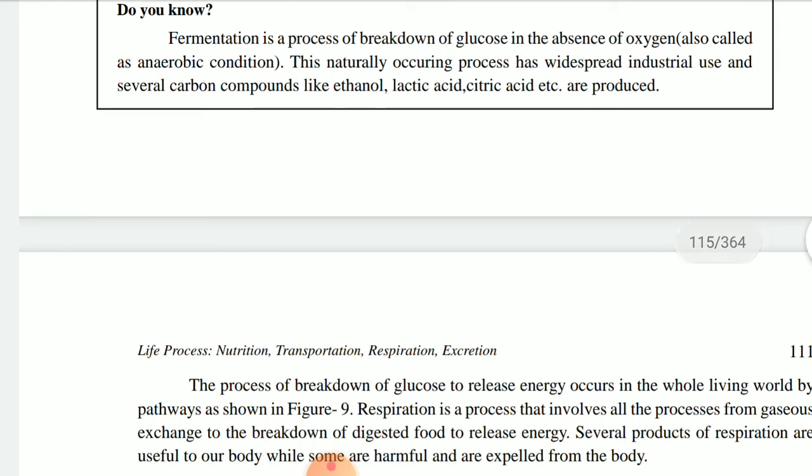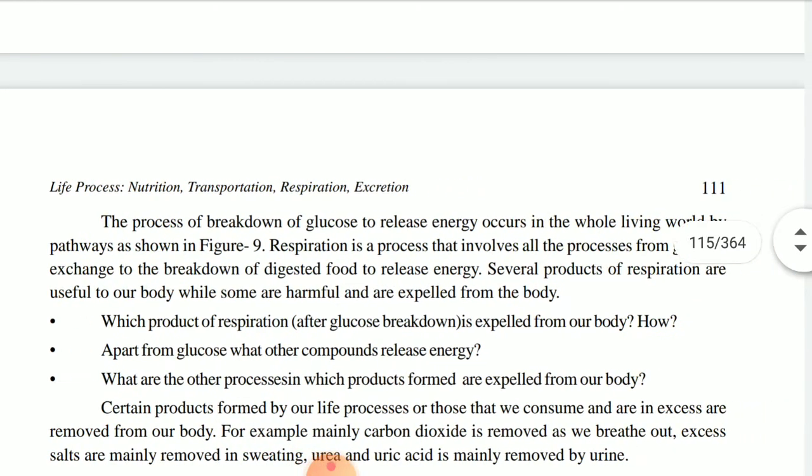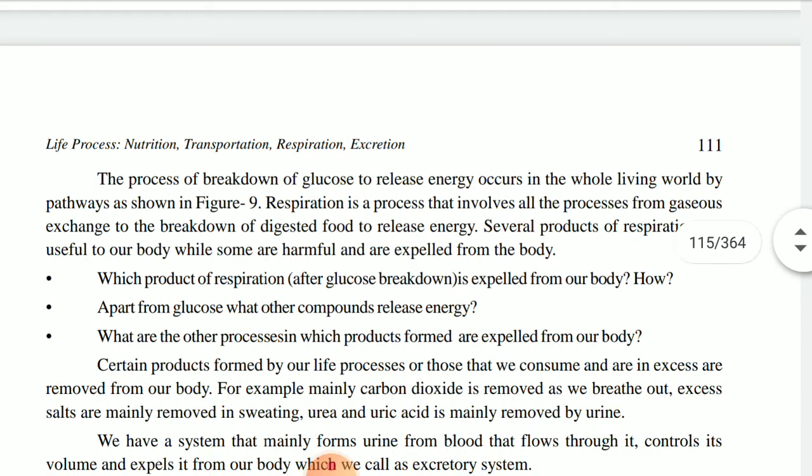So during that time lactic acid fermentation is going to take place, or citric acid or ethanol; different types of fermentation may occur. Children, for lactic acid you can also take the example of the formation of curd. Take lukewarm milk, add 2 to 3 tablespoons of curd, and keep that mixture overnight. Next morning or afternoon you will see nice curd. The milk is converted into curd, and the taste of the milk also becomes sour because of the presence of bacteria known as lactobacillus.